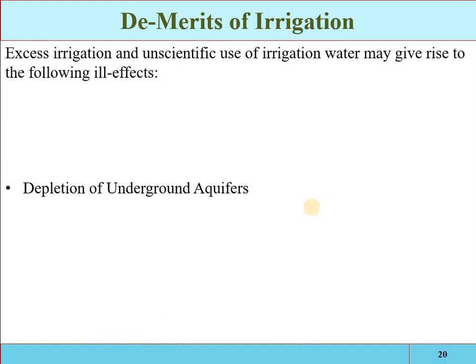And these are the demerits. If there are advantages, there will also be disadvantages. Excess irrigation and unscientific application: if there is uncontrolled provision of water, if there is no control on the water and excess water is applied to the area, then what will happen? If you apply more water, it will go beyond the root zone and the water table will be raised. If the water table rises to the ground surface, crop growth will again be affected, because there will be no possibility of aeration for the root zone.